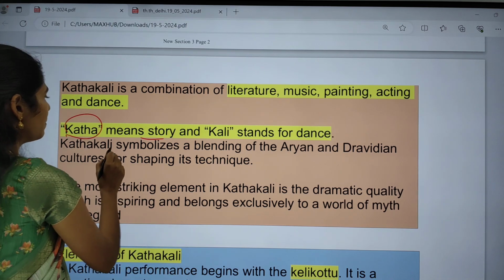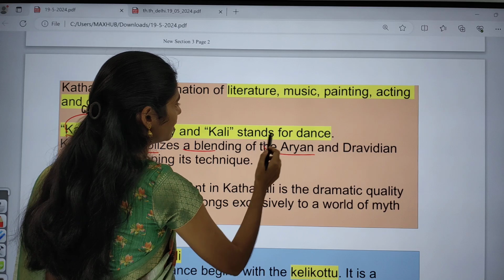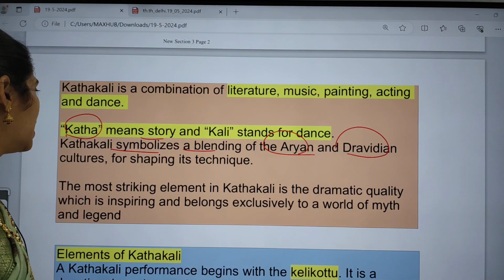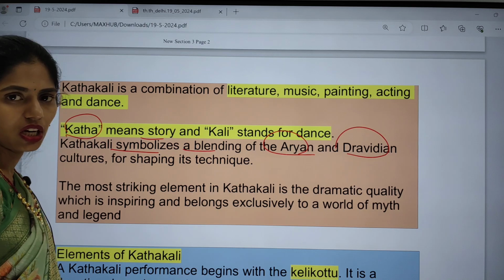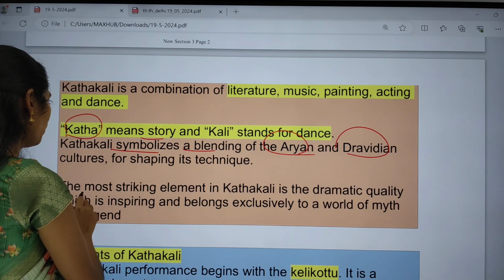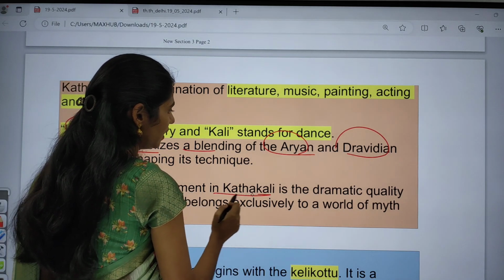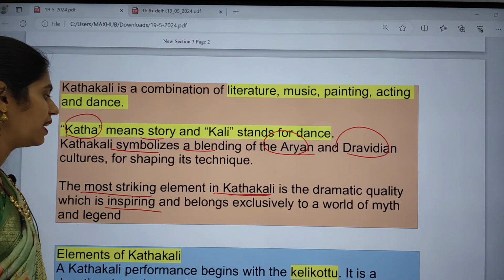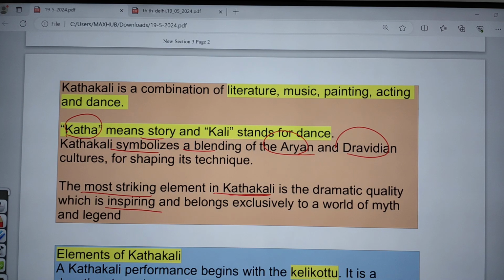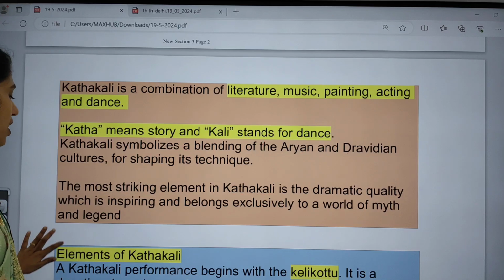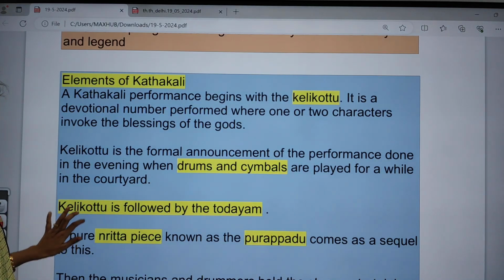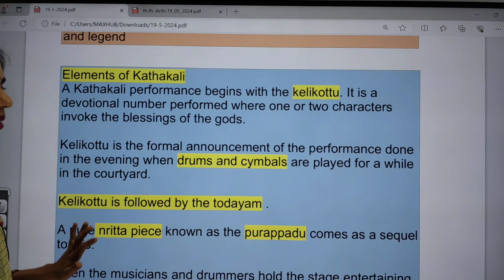And Kathakali symbolizes a blending of Aryan and Dravidian culture. So it is a combination of Aryan and Dravidian cultures for shaping its technique. The most striking element of Kathakali is its dramatic quality, which is inspiring and belongs exclusively to the world of myth and legend. And what are the elements that are used in Kathakali? You have to know this. This part is very important.